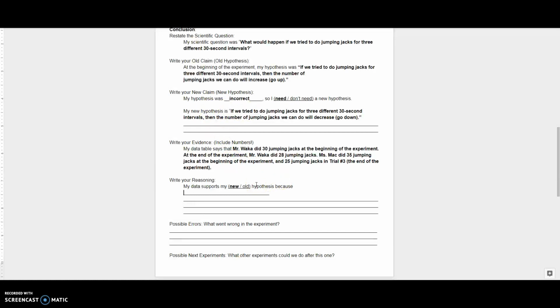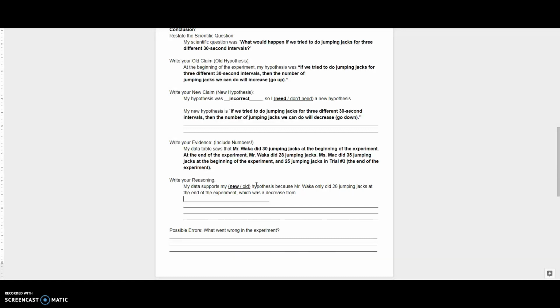So my data supports my new hypothesis because Mr. Waka only did 28 jumping jacks at the end of the experiment, which was a decrease from the 30 jumping jacks that he did at the beginning.